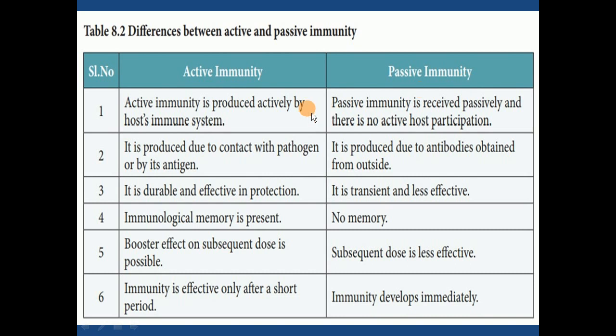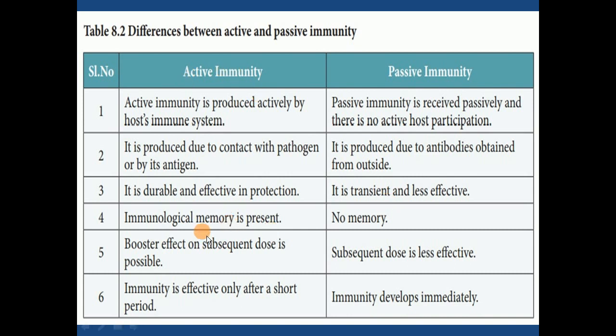Regarding active immunity, it is produced due to contact with pathogen or antigen. While here, this type of immunity is conferred to any human being with the help of pre-formed ready-made antibodies. Otherwise, what happens? Antibody is generated by the immune system when it encounters some pathogen. Here, you are providing ready-made antibodies. Active immunity is durable, meaning it will last long and is effective in protection, while here it is transient in nature, for the time being, right?